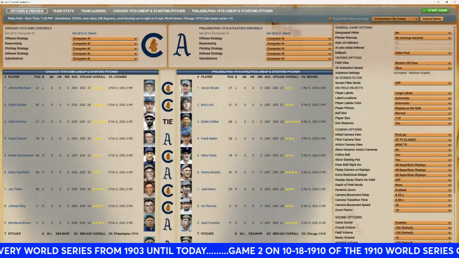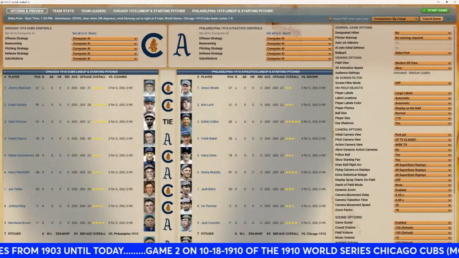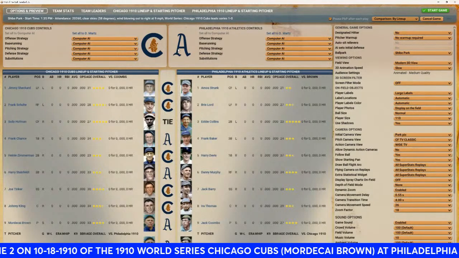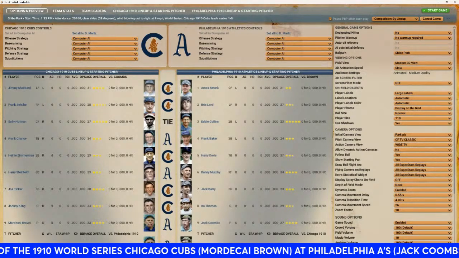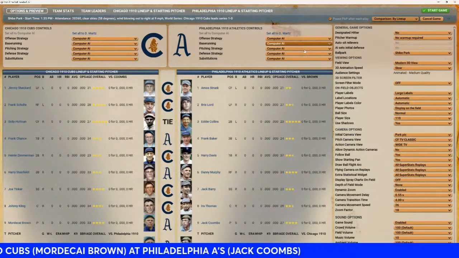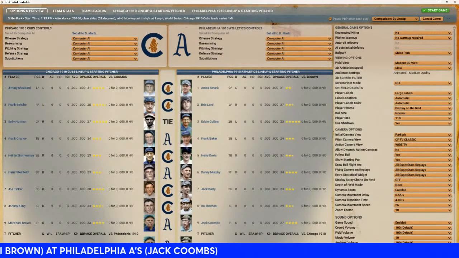Batting sixth, playing right field, Danny Murphy. Batting seventh, playing shortstop, Jack Barry. Batting eighth, doing the catching, Ira Thomas. Batting ninth and doing the pitching, Jack Coombs. Let's get down here to the stadium and get this game underway, folks.